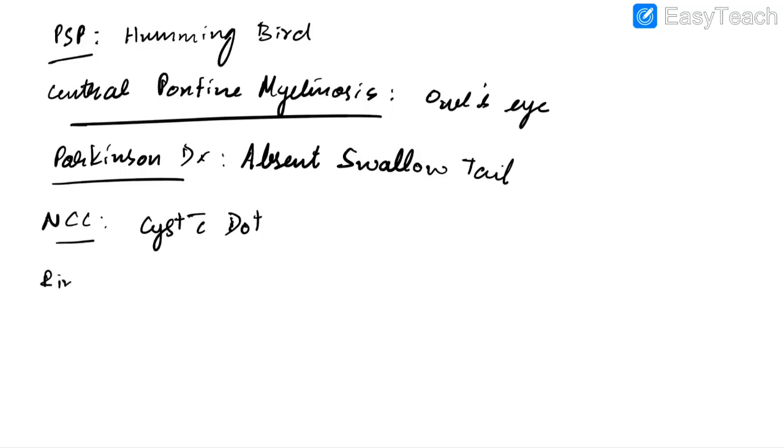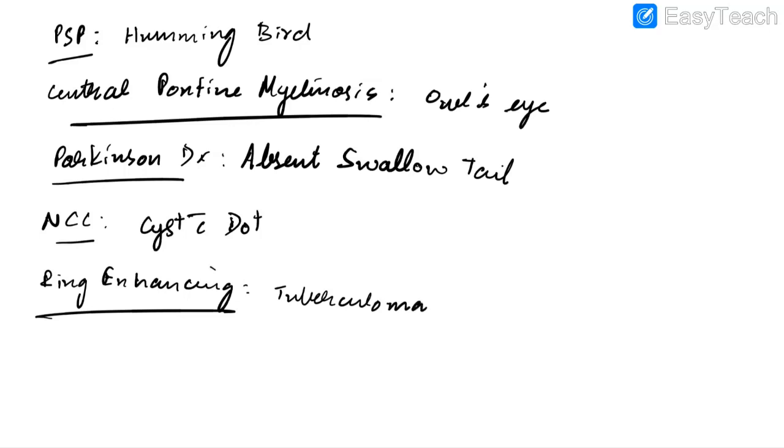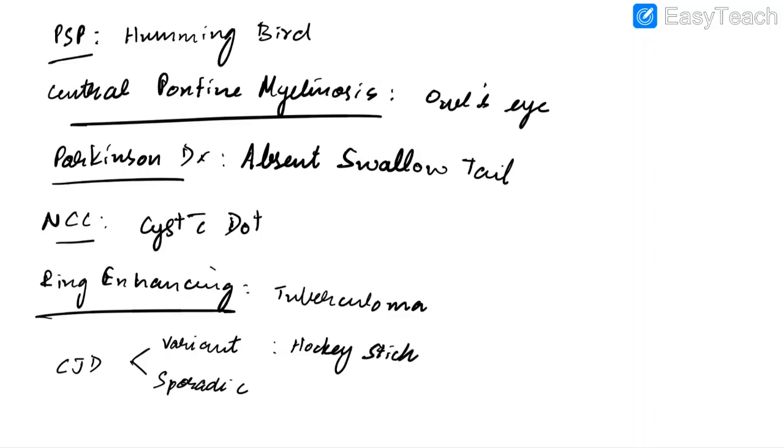Now let us discuss various ring enhancing lesions in CT. These include tuberculoma, toxoplasmosis and brain abscess. Now let us discuss about Creutzfeldt-Jakob disease. There are two types. They are variant CJD and sporadic CJD. In case of variant CJD, MRI will show hockey stick appearance. In case of sporadic CJD, MRI will show cortical ribbon sign.